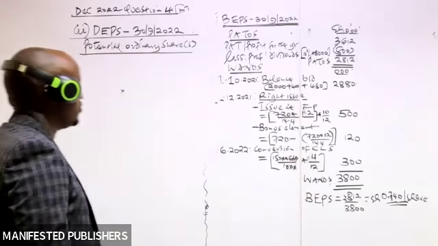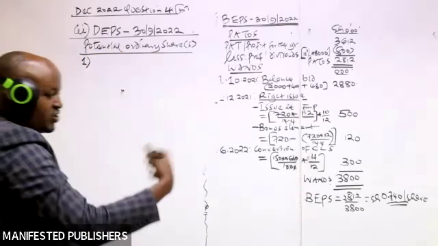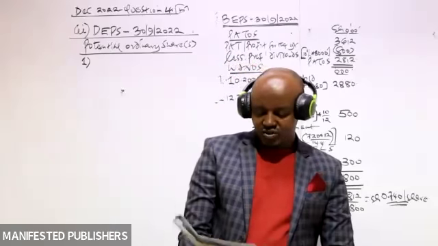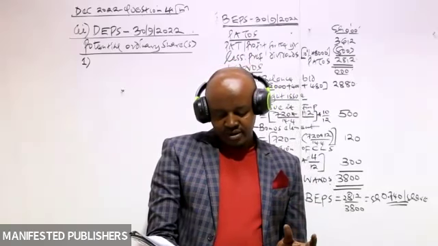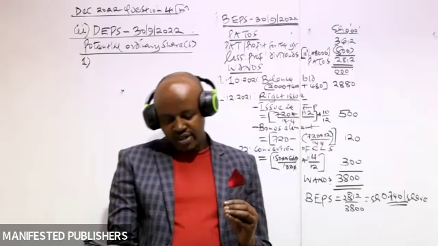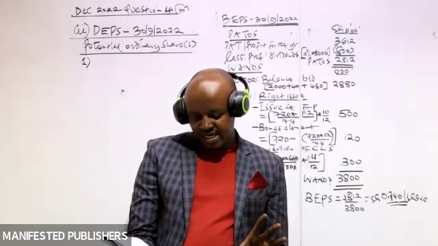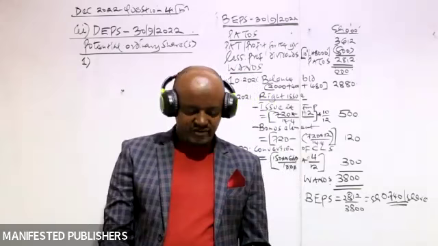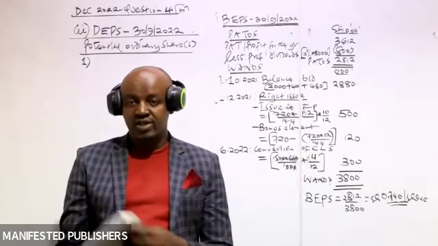So therefore, the first thing we need to do is we go through the information which is given, we check which potential ordinary shares was our company having in the year 2022. So in this case, we'll be checking whether the company had issued any convertible security, like convertible loan stock, and also whether the company had issued convertible preference shares, whether the company had granted the employee stock option. As per the information given here, there is nowhere we are told the company had granted the employees the stock option.